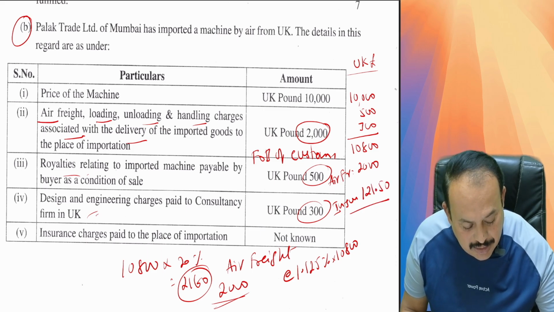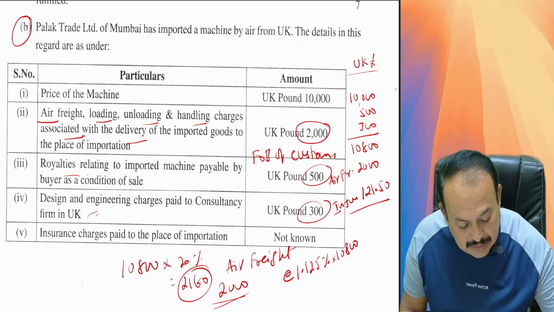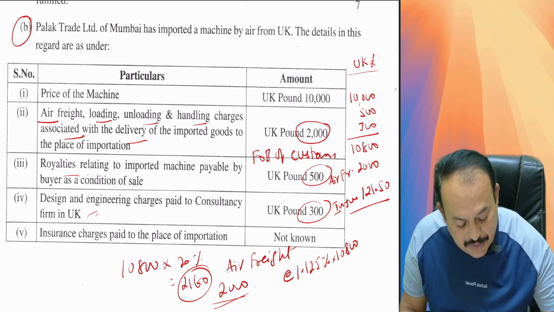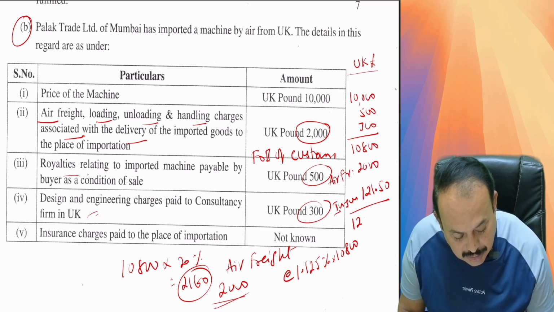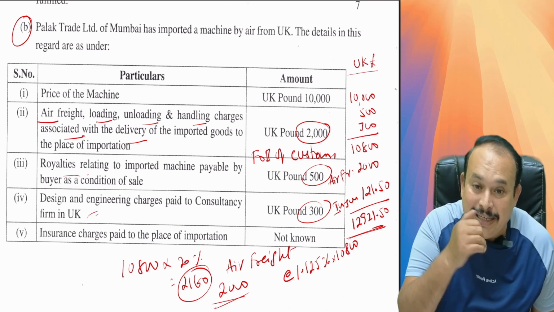Now we got total here. Total how much? 10,800 pounds plus 2,000 pounds plus 121.50 pounds, which is 12,921.50 UK pounds.